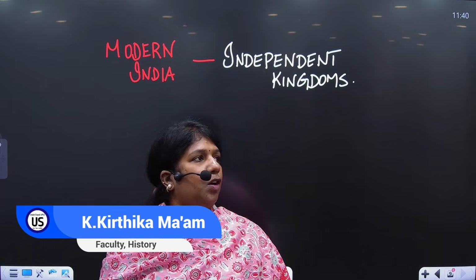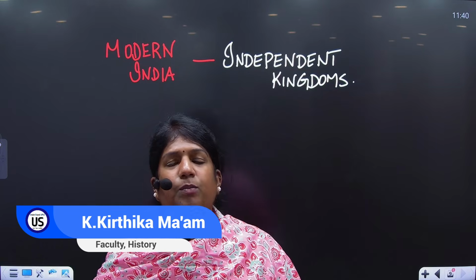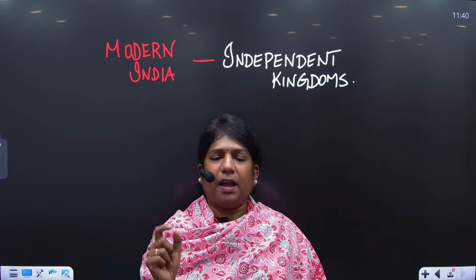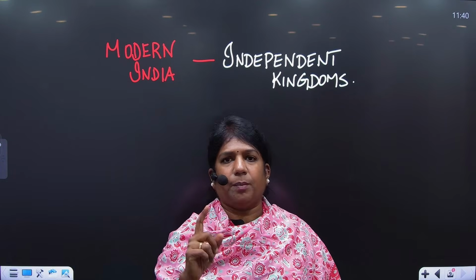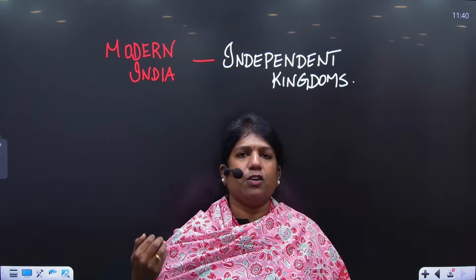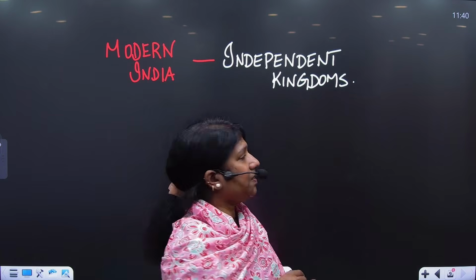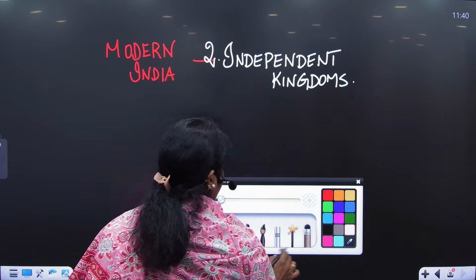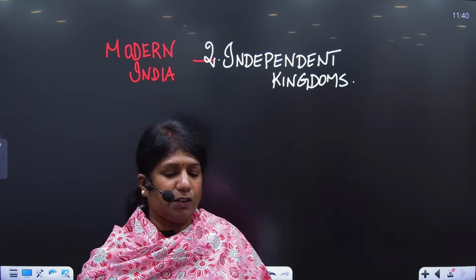Students, the second topic of discussion today in modern India would be the rise of independent kingdoms. Already I've done chapter number 1, the rise of the Peshwas. We start with modern India. In continuation with the rise of the Peshwas, the second topic I'm taking today would be the rise of independent kingdoms. What is this rise of independent kingdoms?